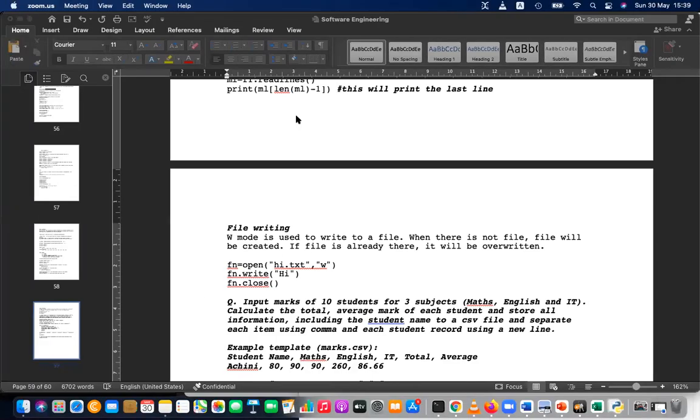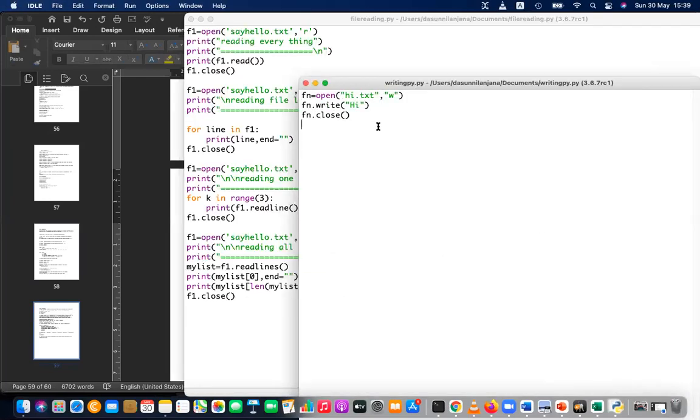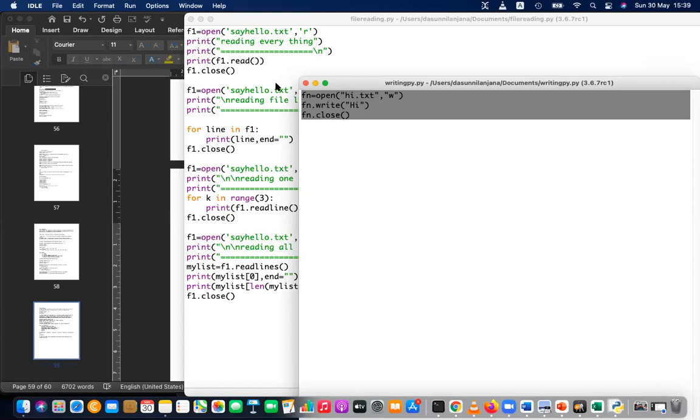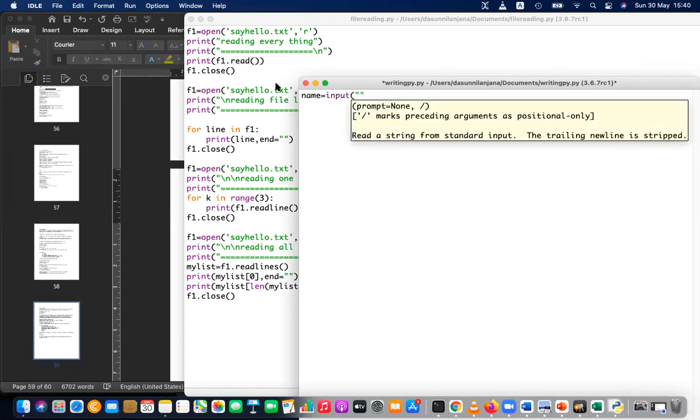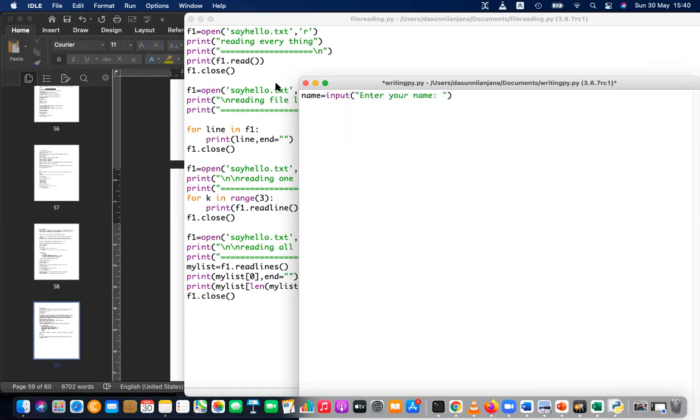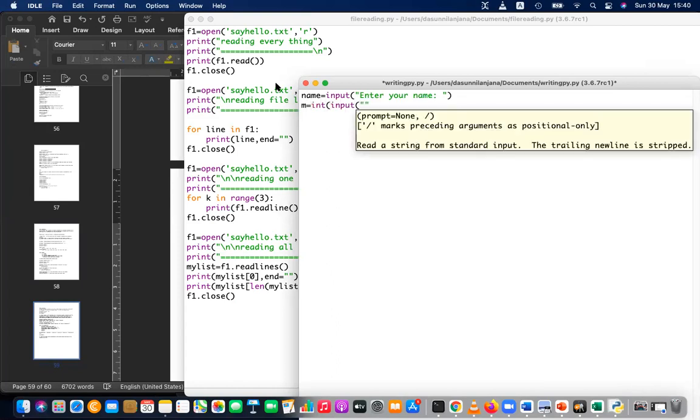Okay, so let's do this quickly. First of all, you have to find the name, and that is input. You can say enter your name. And then maths marks, int input. You can say enter maths marks.